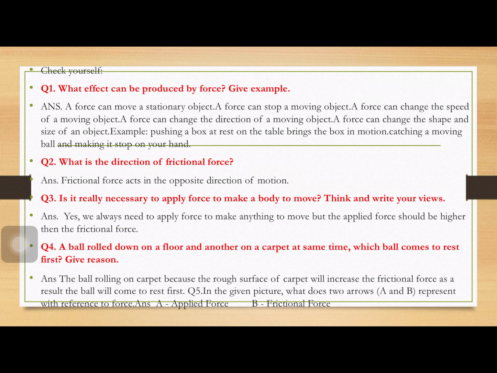Question 5th. In the given picture, what do the two arrows A and B represent with reference to force? A is applied force and B is frictional force.